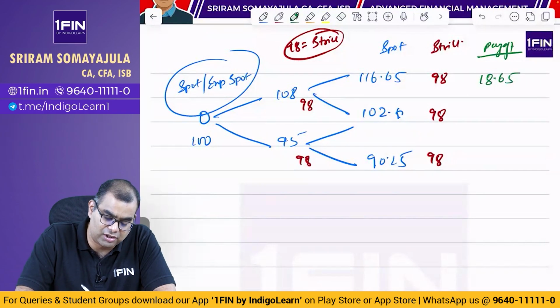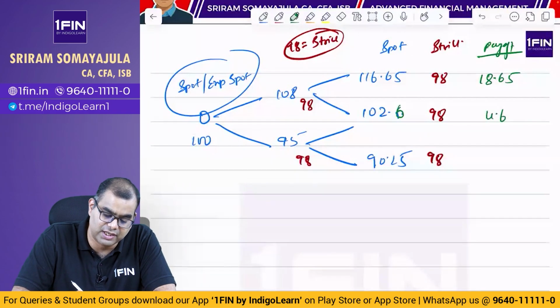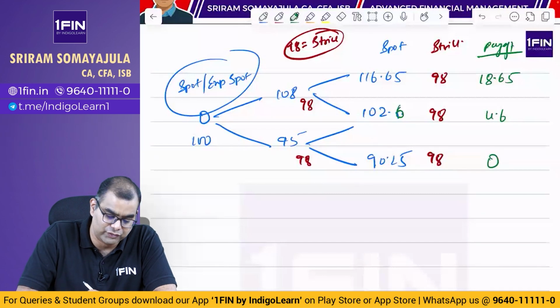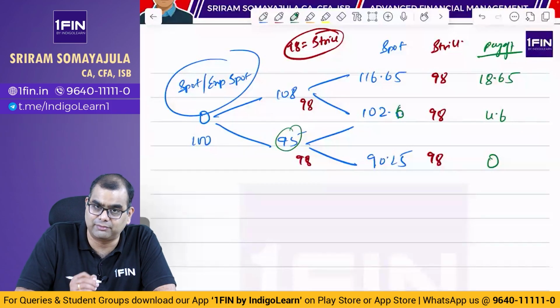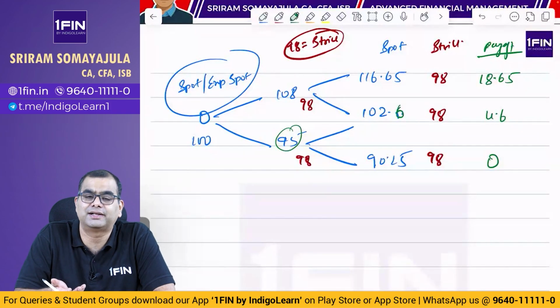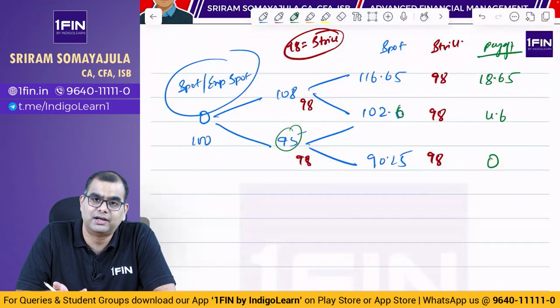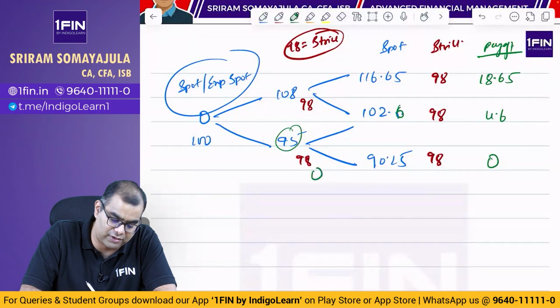Then 102.6 is எவ்வளோப்பா, 102.6 minus 98 is 4.6. இங்கே என்ன, 90.25 minus 98. I will not make any profit, no payoff. இங்கே then 95 minus 98 எவ்வளோ, -3. But will I sell it in the market at 95? Will I buy it from him at 98 when market is at 95? No. So payoff is 0.